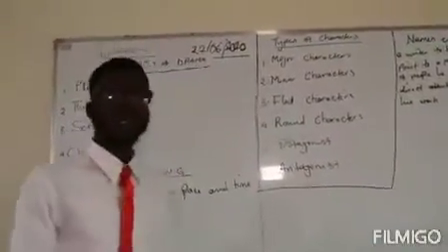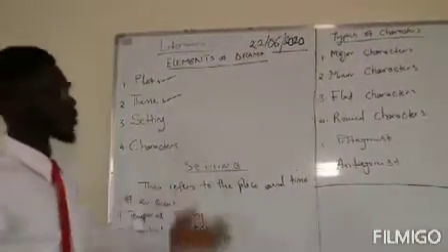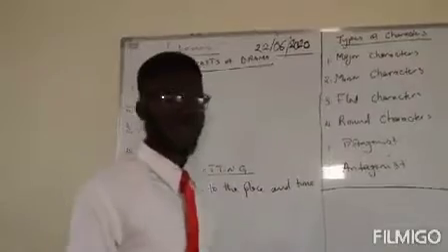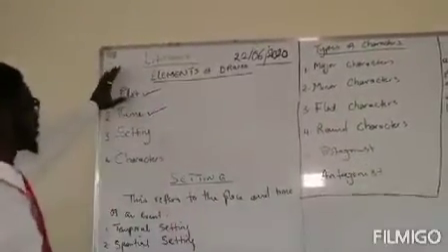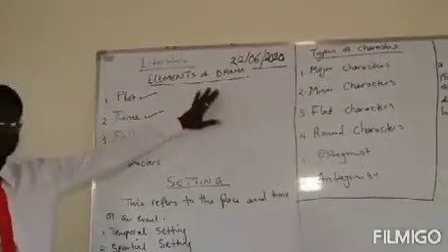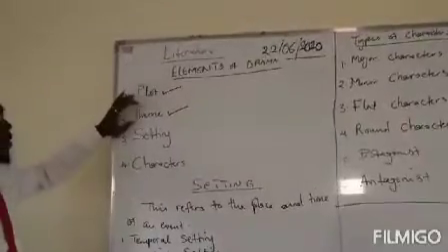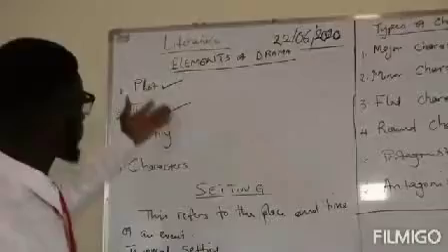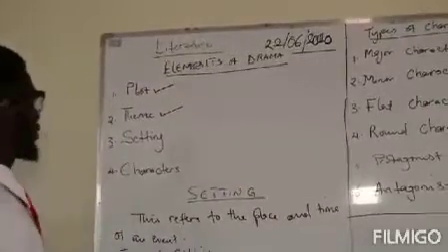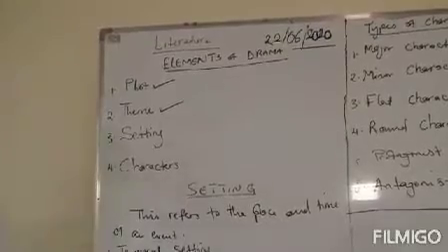This morning we are here to do justice to the remaining elements of drama. Remember, in our last lesson we were able to explain what elements of drama is, and then we went further to talk about the plot and the theme. So I suppose you still remember our discussions as regards this. Today we will be talking about setting and characters.